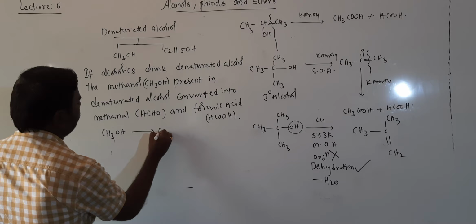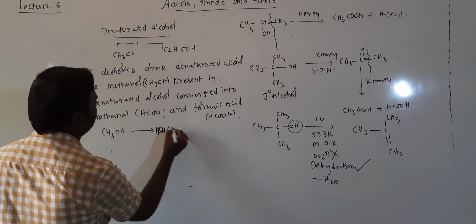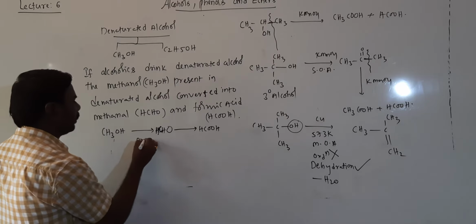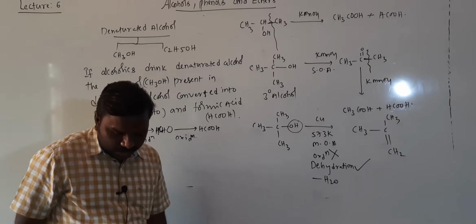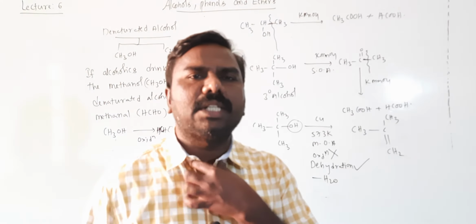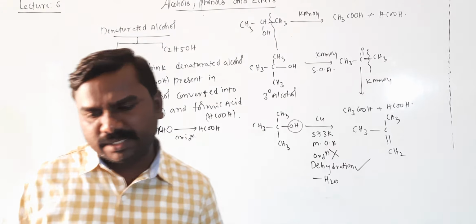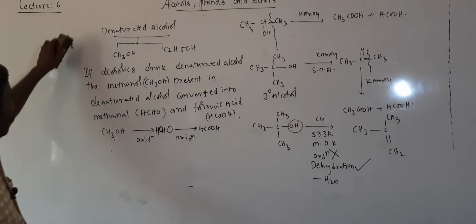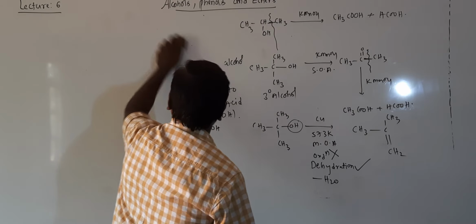CH3OH is converted into HCHO. This is converted into HCOOH. It is an oxidation reaction. Getting? So a denatured methanol poisoned patient is treated with dilute ethyl alcohol. Getting all of you? Yes, this is oxidation. These are all reactions of alcohols. Now we'll move to reactions of phenols.